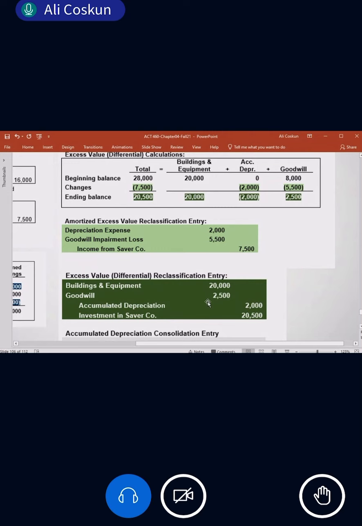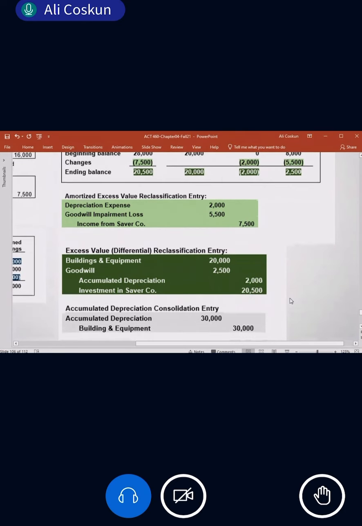2,500. Why? Because I'm using the ending balance. After recording the expense, after amortizing the excess, we are writing the ending balance. So we are taking the ending balances. This ending balance, 20,500, is a credit to the investment account. Is this clear, these two entries?